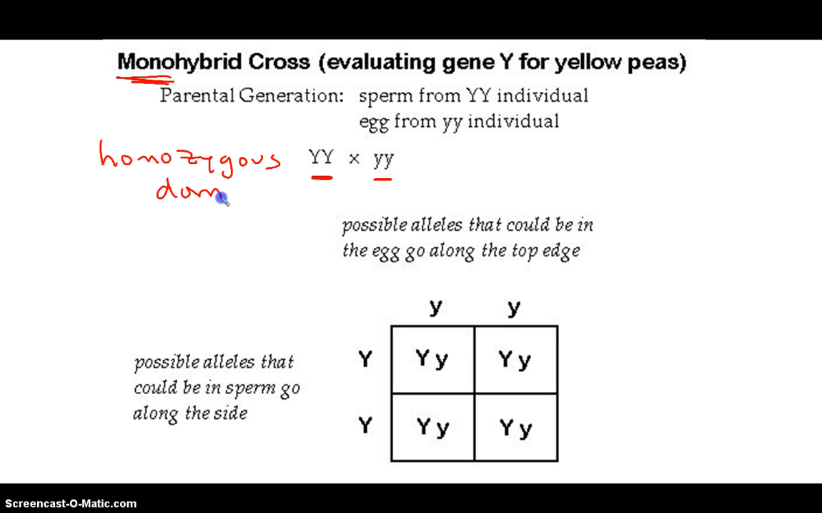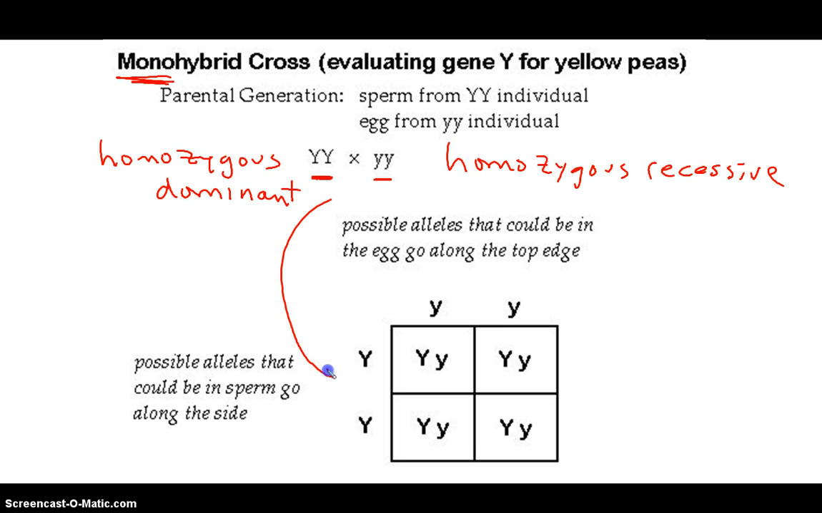Dominant. And this one is homozygous recessive. So a few terms to remember. If we take the homozygous dominant individual, the only gamete that they can produce is going to be big Y. If we take the homozygous recessive, the only gamete that they can produce is little y, and we set up a Punnett square. In this case, it's going to be a 2 by 2, because each parent is going to produce 2 gametes. So we'll have 4 offspring.